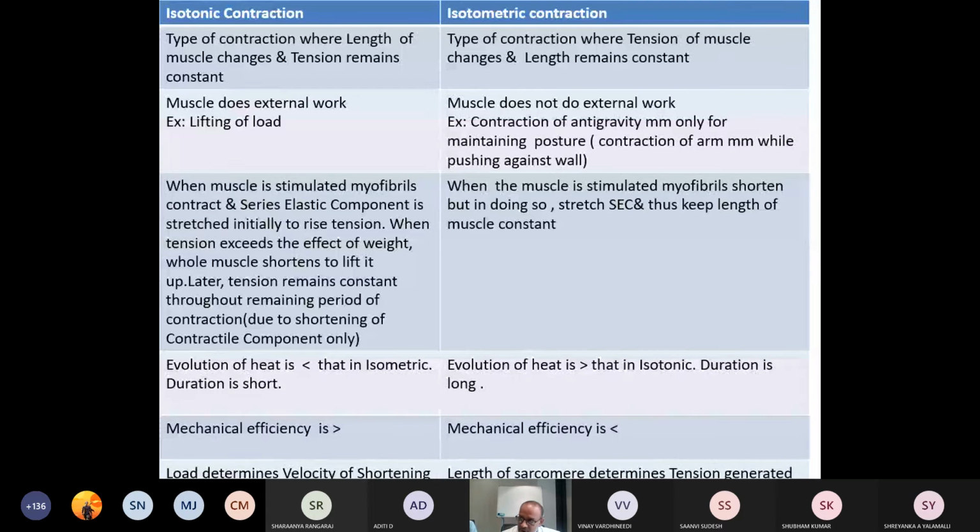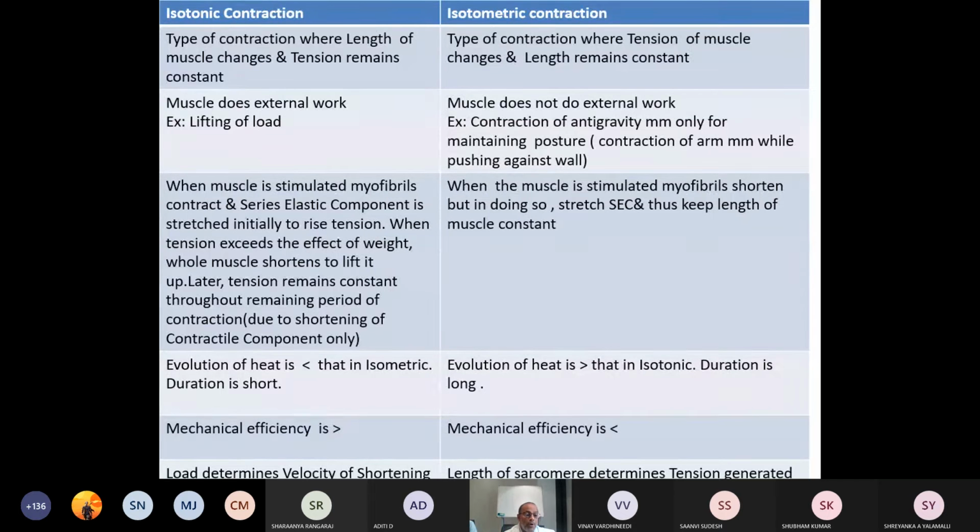Mechanical efficiency. What is it? Output divided by input. It is represented as efficiency. Mechanical efficiency is more in case of isotonic contraction, whereas in case of isometric contraction it is less.